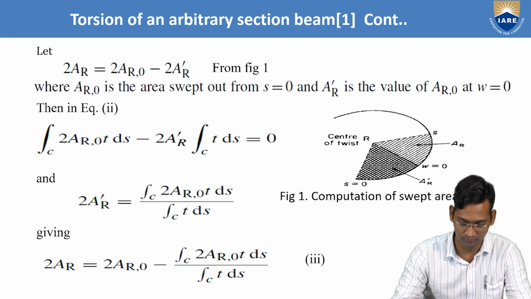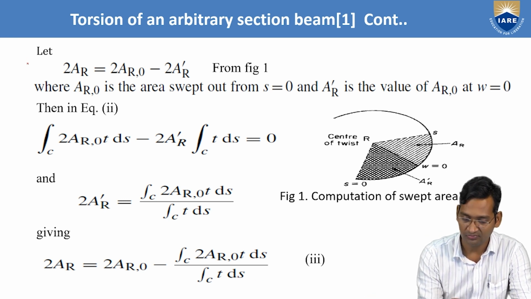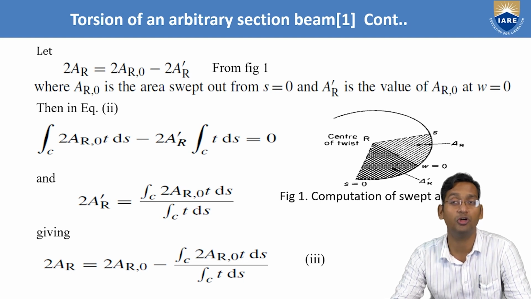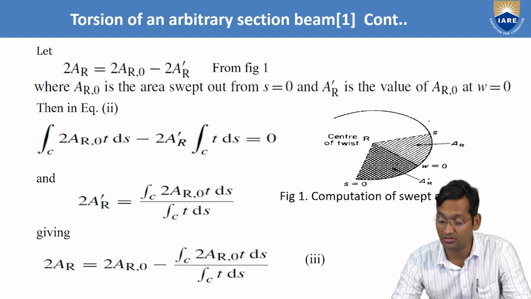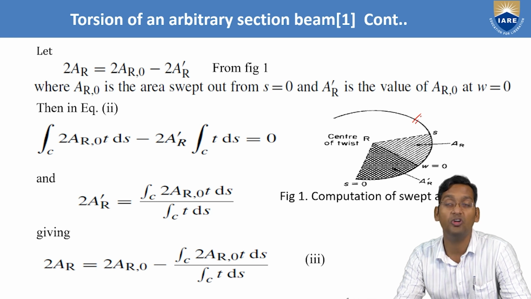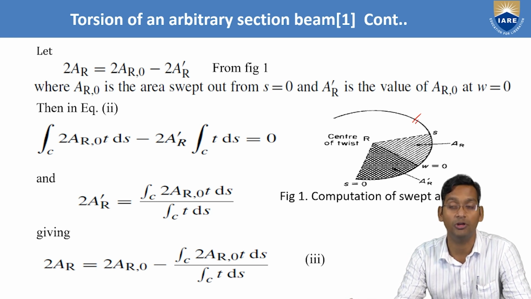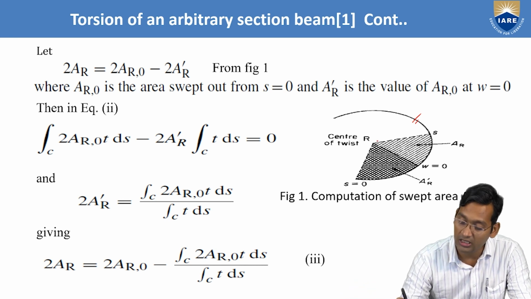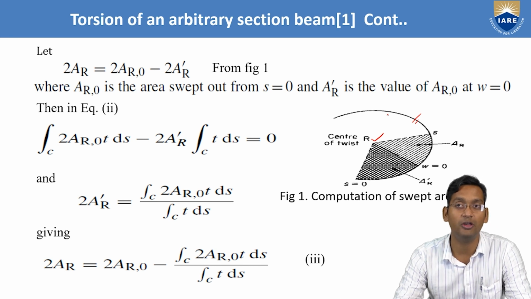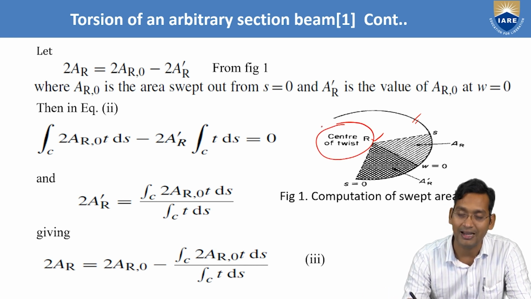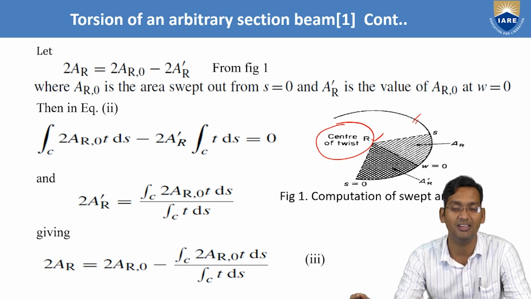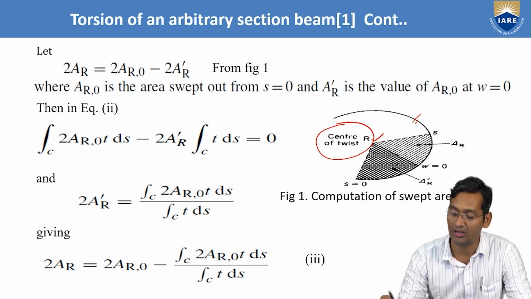Now let's see. From this figure, earlier also I told you that many times, if you remember this image, three to four derivations can be done with it. In the next video we will find the rate of twist, and again the same figure is required. There we have to find by what rate, that is d theta by dz.